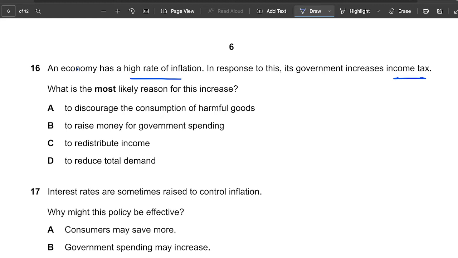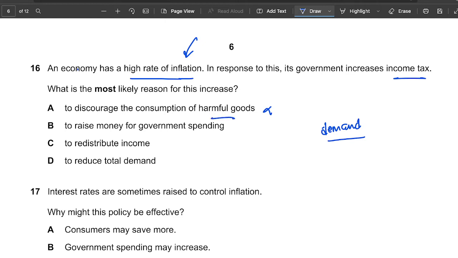So let's see, to discourage the consumption of harmful goods. This is wrong, because when you want to reduce inflation, you need to simply reduce the demand. Okay, you need to reduce demand, because the reason why inflation could happen is because of demand-pull inflation. So if I want to reduce inflation, I will reduce demand. So not only harmful goods, but all the goods.